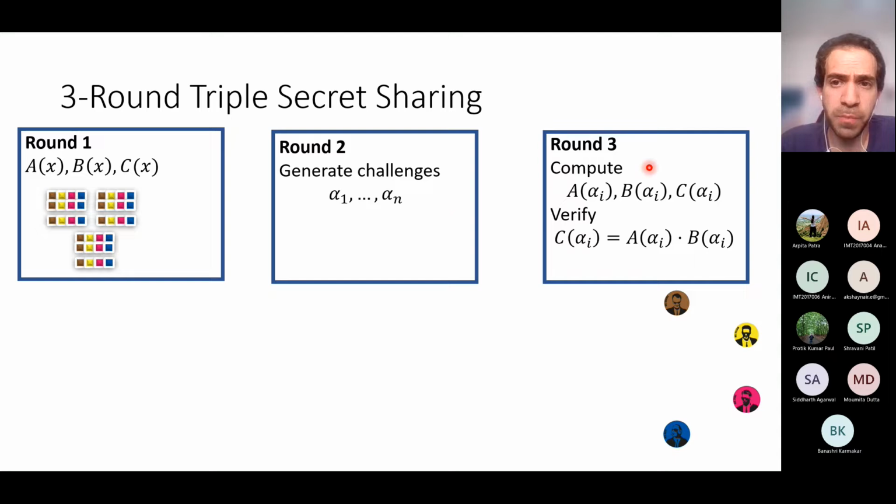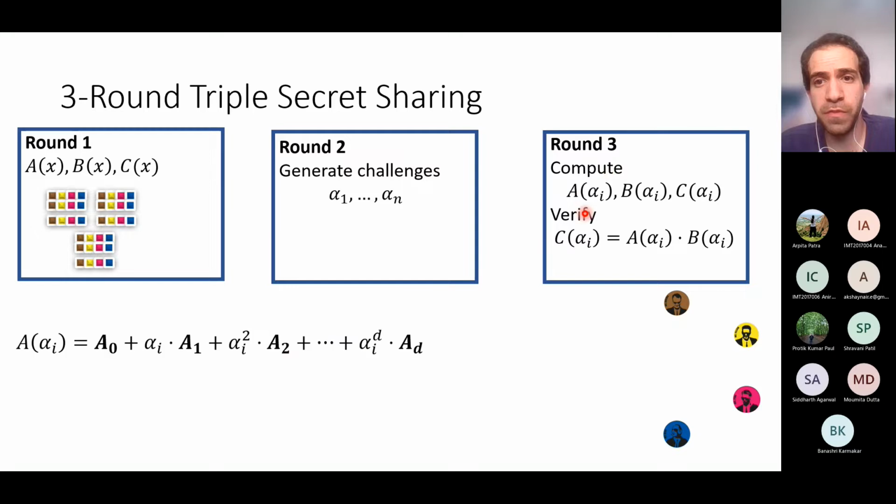And in the third round, we let the parties compute a of alpha_i, b of alpha_i, and c of alpha_i for every challenge alpha_i, and verify that c of alpha_i is indeed equal to a of alpha_i times b of alpha_i. Now, in order to compute those values, we use the fact that we have homomorphic commitments. Okay, so I want you to notice that a of alpha is just a linear function of the coefficients of the polynomial a of x. Now, those coefficients are shared among the parties.